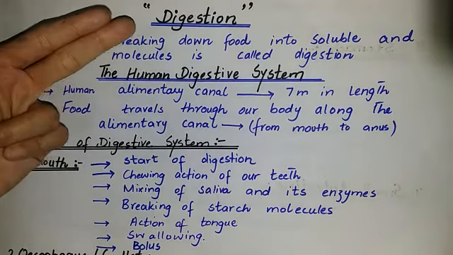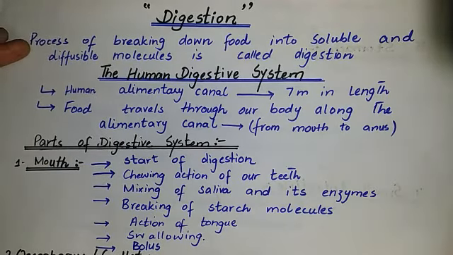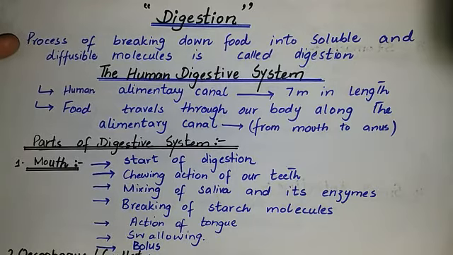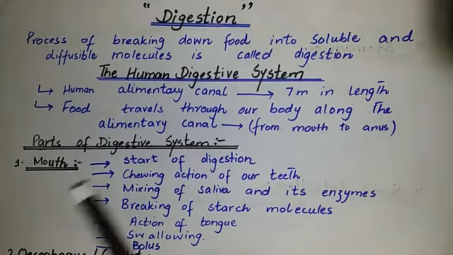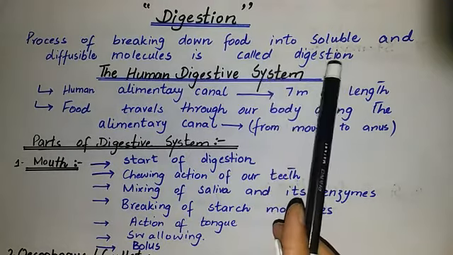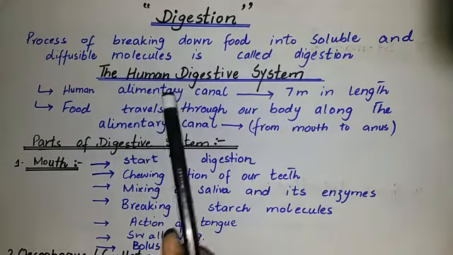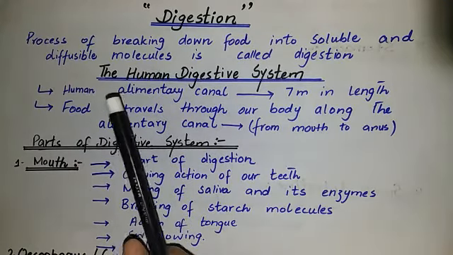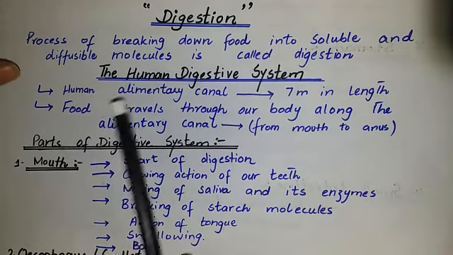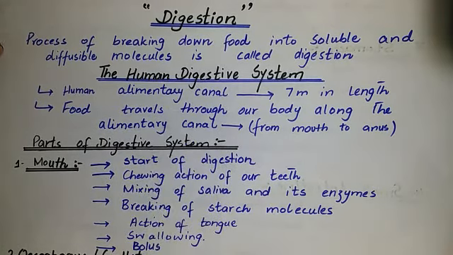Students, first of all, I have written here the definition of digestion. What is digestion? Digestion is the process of breaking down food into soluble and diffusible molecules. Today I will explain in detail the human digestive system.